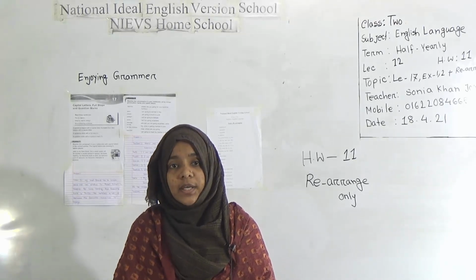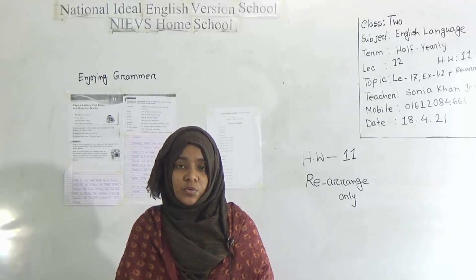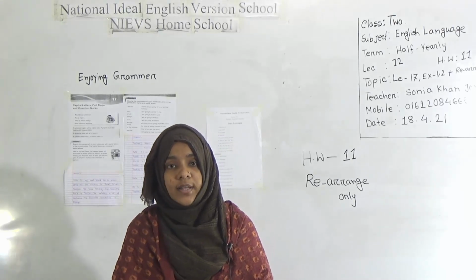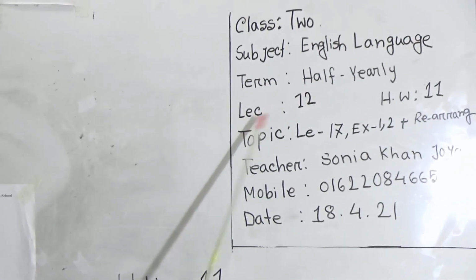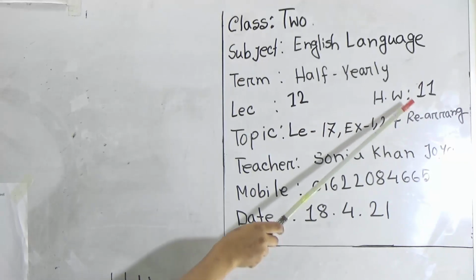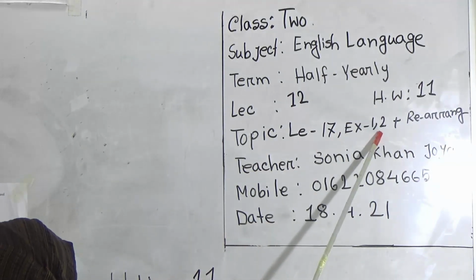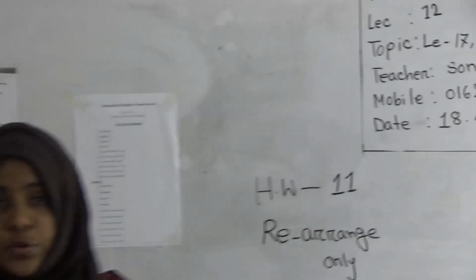Today I am going to take an English language class for the students of class 2, and our today's topic is lesson 17, exercise 1, 2 and rearrange. Look at the board, student. This is class 2, subject English language, term half yearly, lecture 12, homework 11, topic lesson 17, exercise 1, 2 plus rearrange. So my dear student, let's start our today's topic.